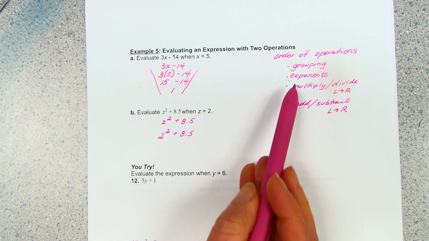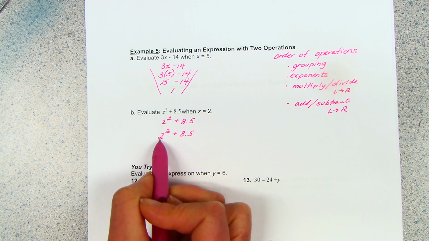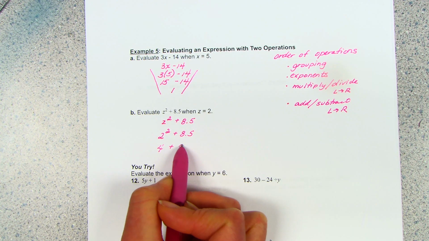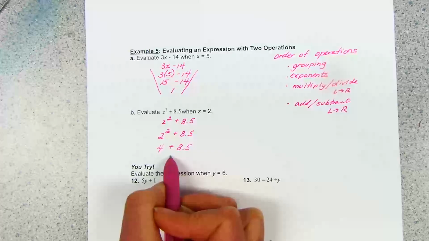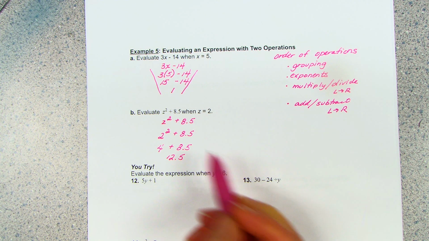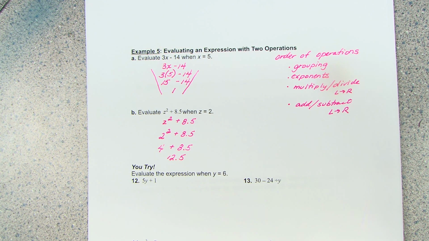Everybody always knows that they're supposed to do exponents before they add. So this is the base of 2. We're going to multiply it by itself. 2 times 2 is 4. And 4 plus 8.5 is 12.5. All right, simplifying down. All right, you have 4 U-tries.